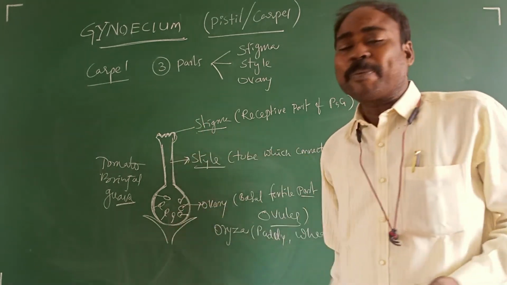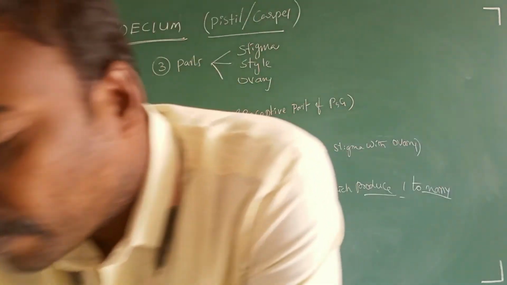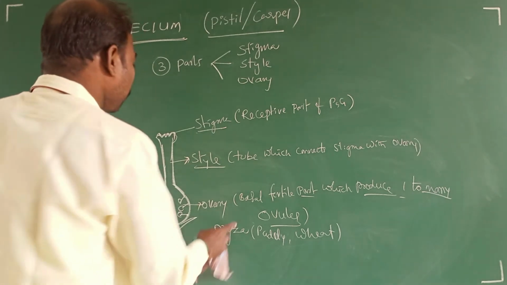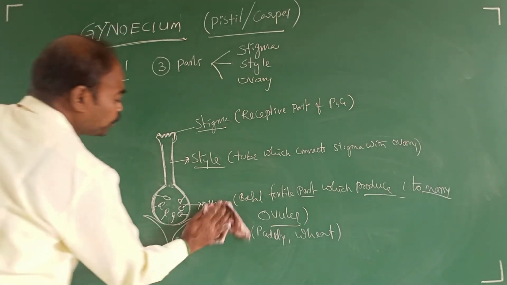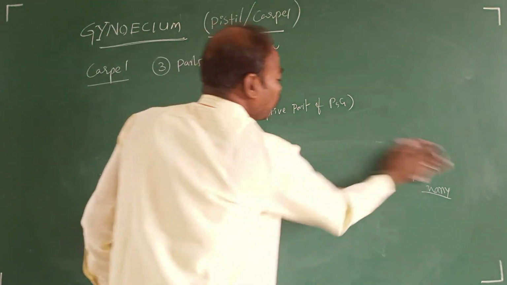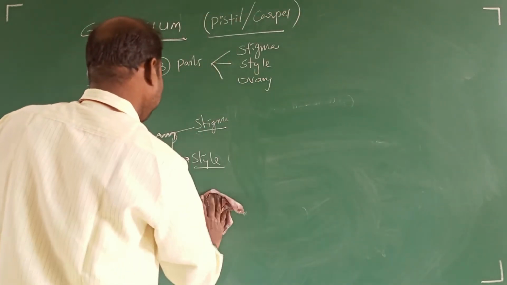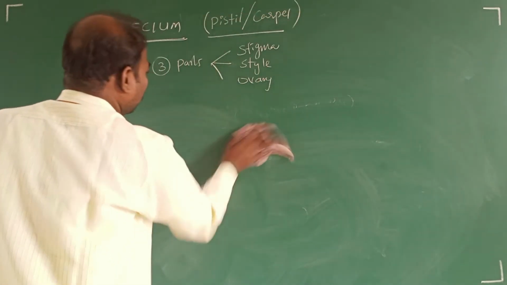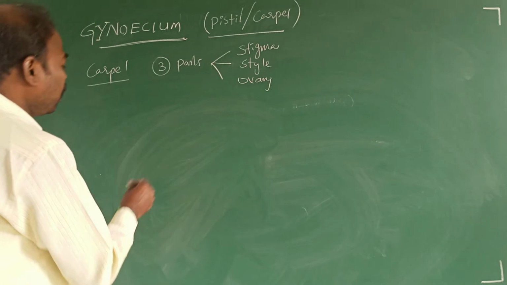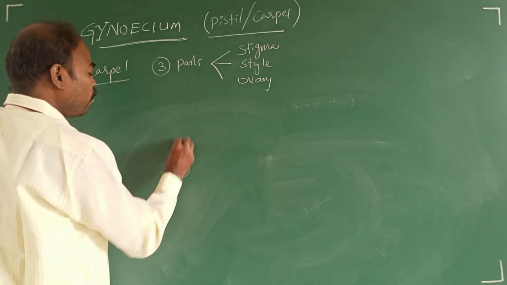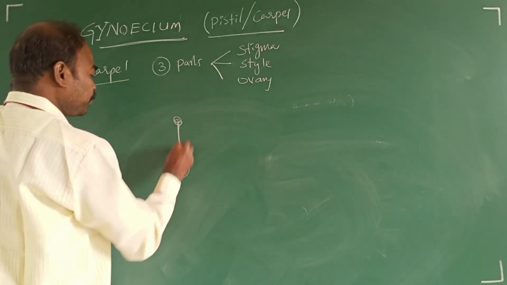But the carpel number also differs. For example, a carpel has one ovary, one style, one stigma.